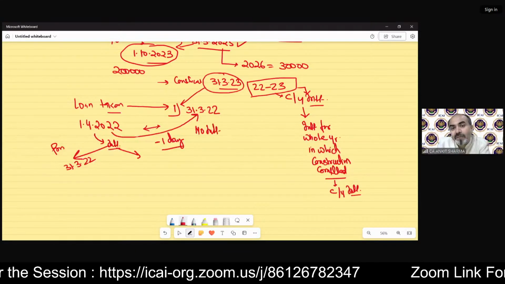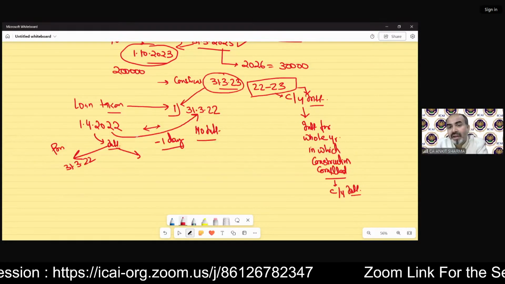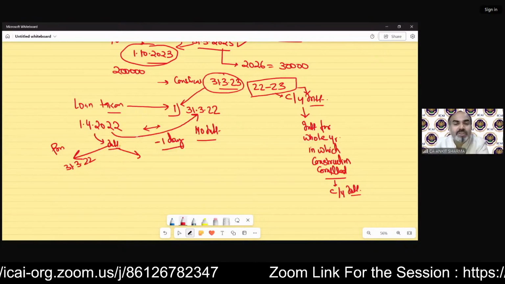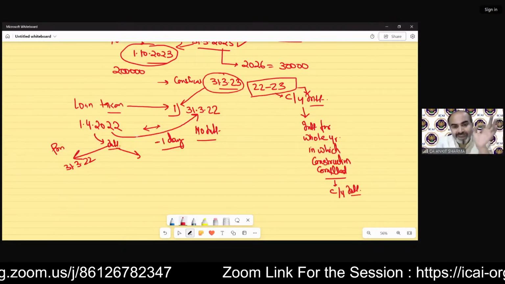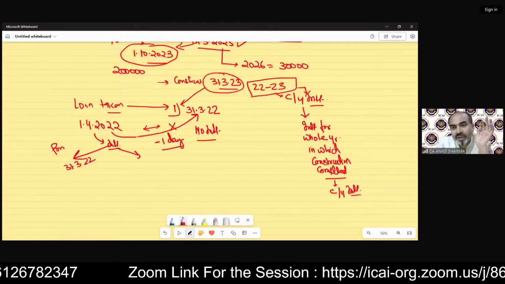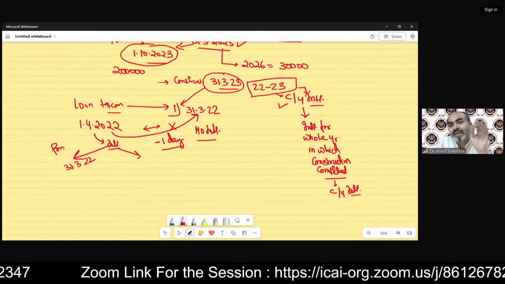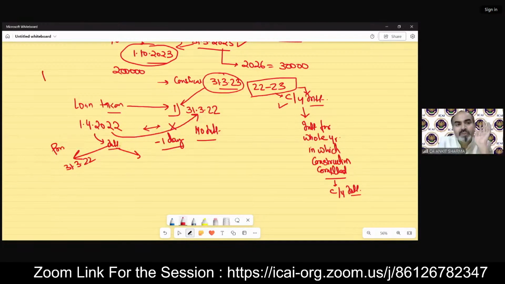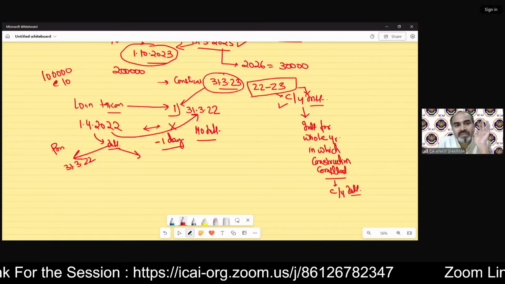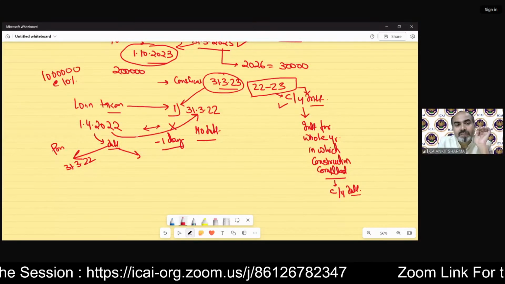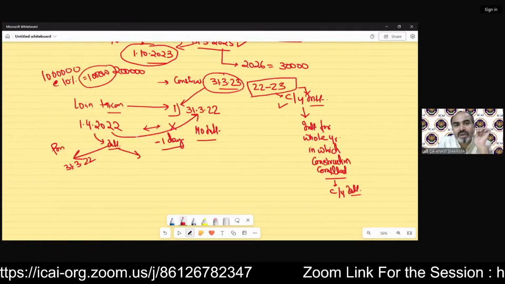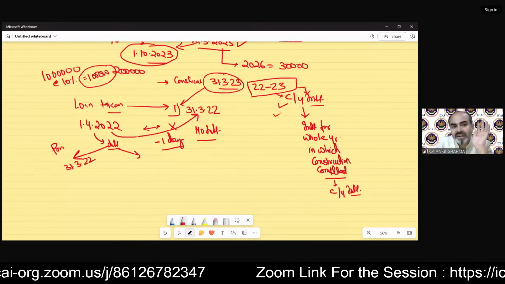Logically, if you are confused that interest will be charged for 22-23, and we are not taking it as a pre-construction period interest, so this interest is not calculated as per pre-construction interest, that 22-23 interest will be claimed as a current year interest. Suppose the loan was 10 lakh rupees at the rate of 10%. So the 1 lakh rupees for previous year 22-23 will be claimed as a current year interest.